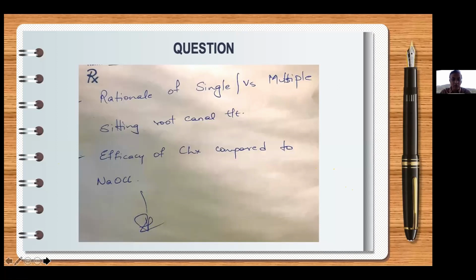Now, what is the major difference? We have to see to it that nothing gets pushed beyond the apex. Even if it is a vital case, under vital tissue, if it gets pushed beyond the apex, the patient will have pain, and that could be in a single sitting or multiple sittings. Just that in multiple sittings, you may have a vent for that pressure to release through the roots, and the pain can be lesser. That's the only thing. Otherwise, there is no reason I will keep opening the tooth and let it get infected again and again.